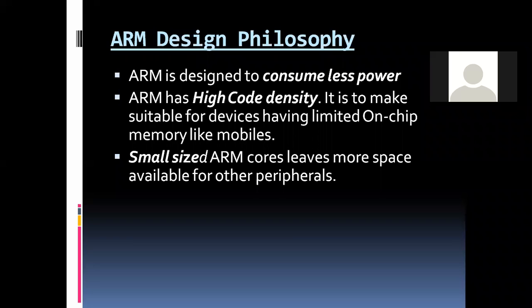Then small sized ARM cores, the size of the ARM cores is very small. For example, in a mobile, day by day the size of the mobile is becoming so slim. This is because of these microcontrollers. Our processor takes the least space, so that other devices like sensors can be incorporated in that small device.